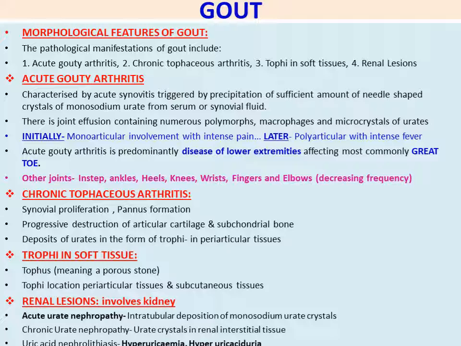So interstitial tissue affected means it is a chronic stage, but if only tubules are affected it is the acute stage. Then uric acid nephrolithiasis, that is the third stage in kidney involvement. Hyperuricemia, hyperuricosuria, is the ultimate result. So renal involvement: acute urate nephropathy, chronic urate nephropathy, uric acid nephrolithiasis.